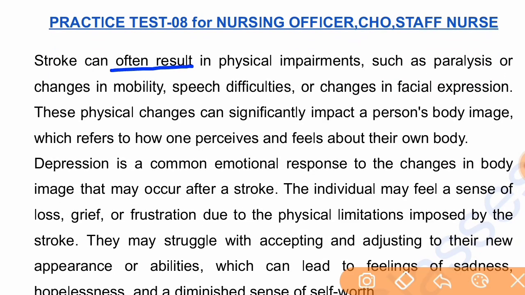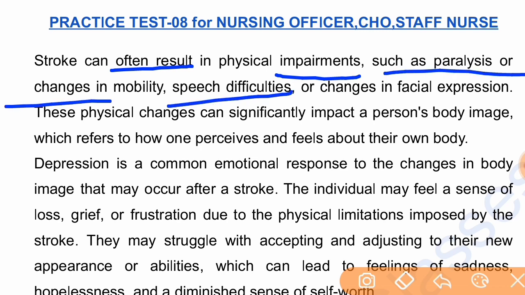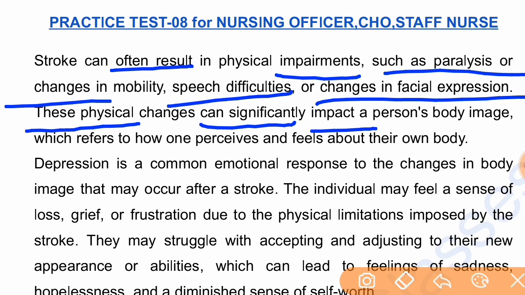Stroke can often result in physical impairments such as paralysis or changes in mobility, speech difficulties, or changes in facial expression. These physical changes can significantly impact a person's body image, which refers to how one perceives and feels about their own body.